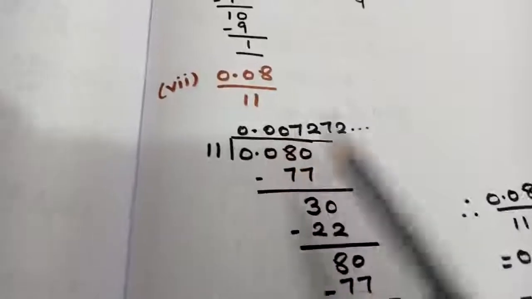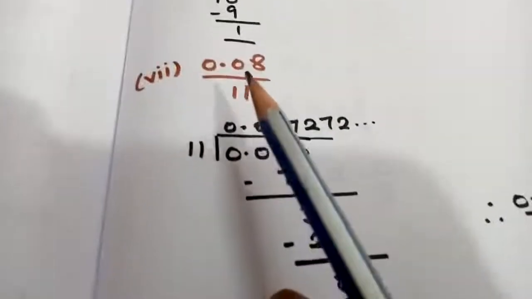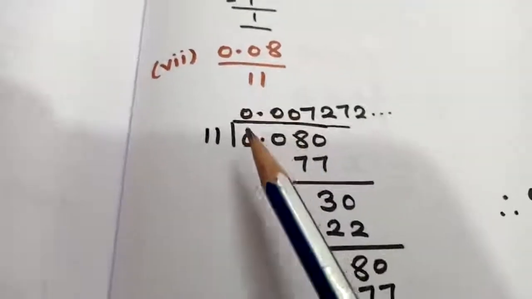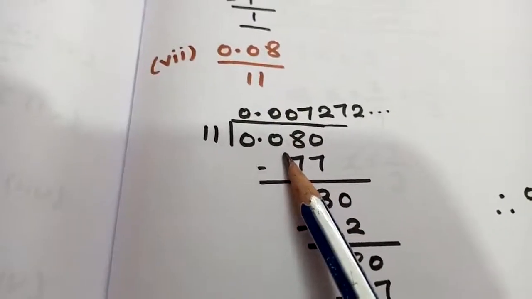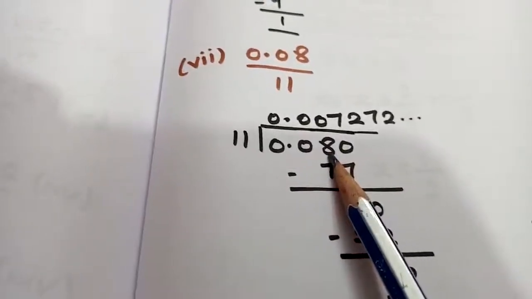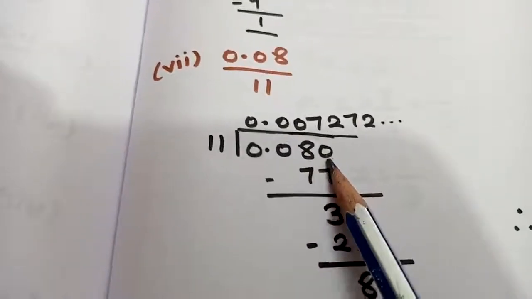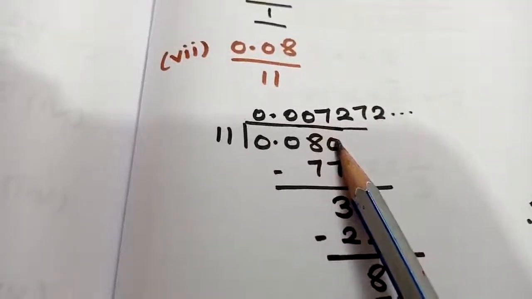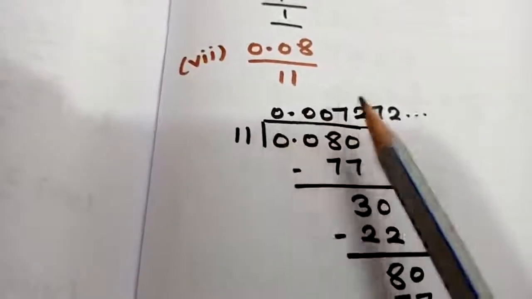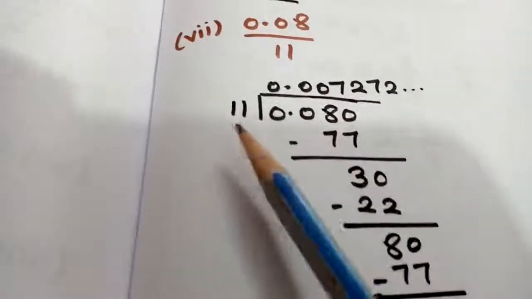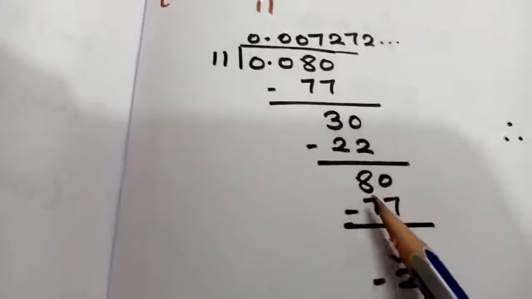Coming to this particular sum, 0.08 divided by 11. So 0.0, write it as it is. 8, the number is not enough for me, just I am going to put a 0 here. Before putting a 0 here, put a 0 at the top and bring the 0 down. 11 into 7, 77, remainder 3, put a 0. 11 2s are 22. Again remainder 8.